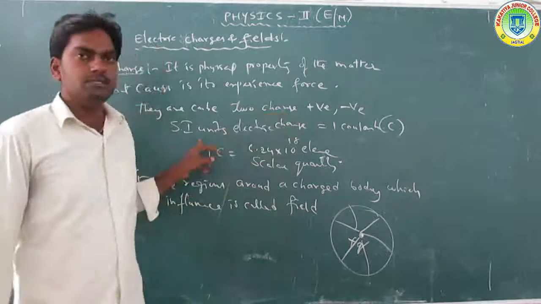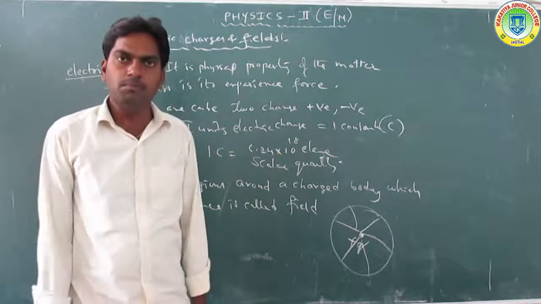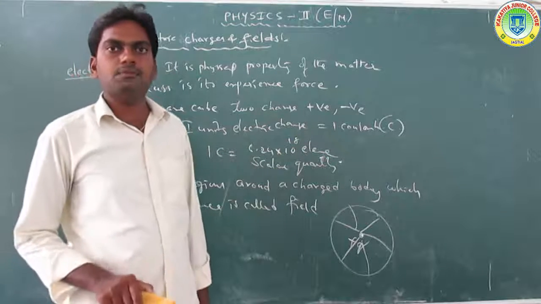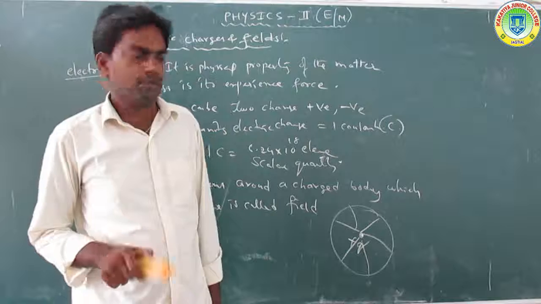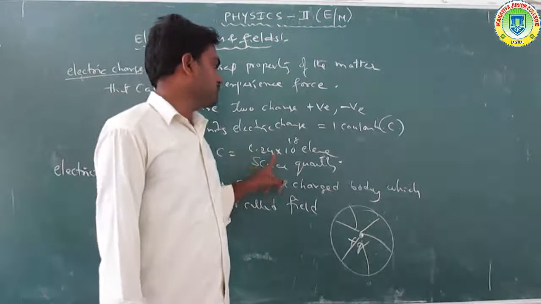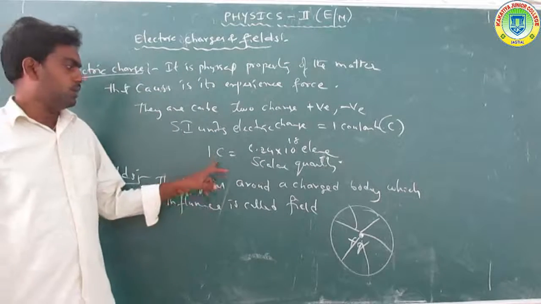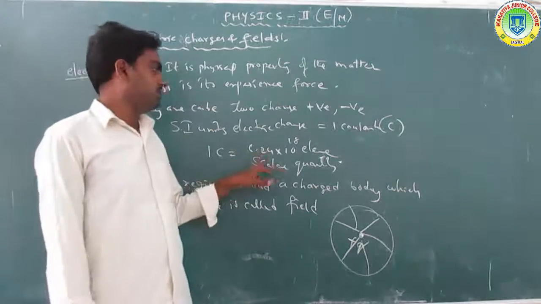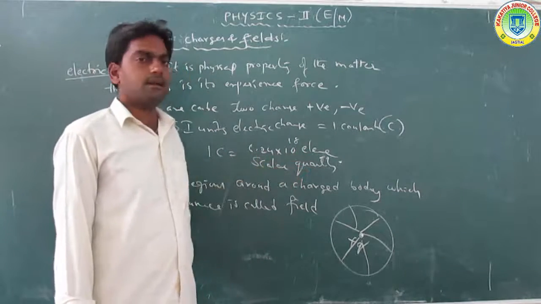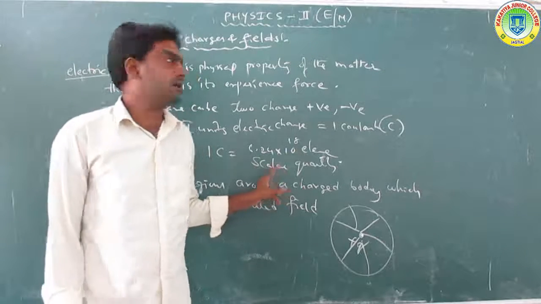The SI unit of electric charge is the coulomb. One coulomb is equal to 6.24 into 10 to the power of 18 electrons. It is a scalar quantity.